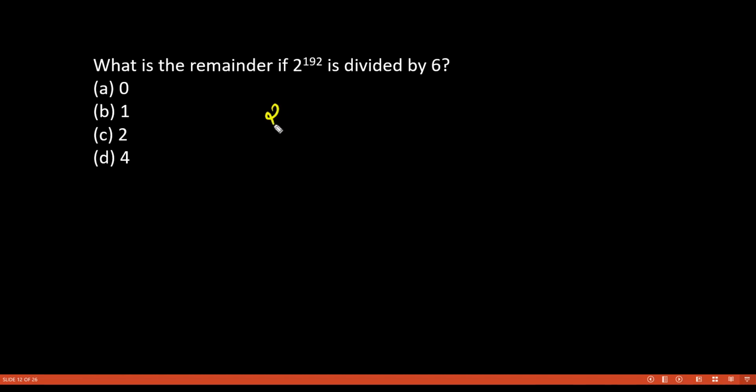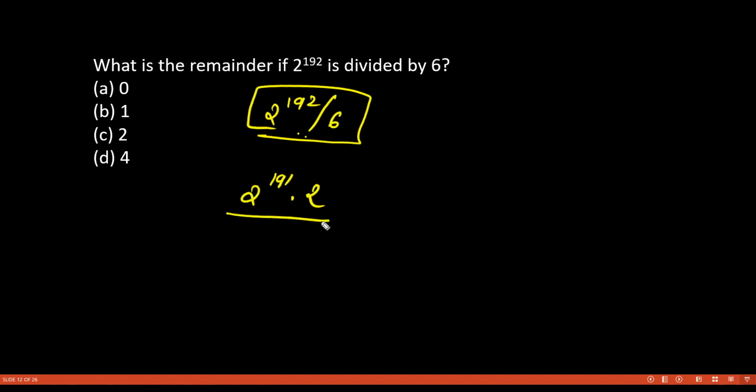So you have 2 to the power 192 divided by 6. Okay, 2 to the power 192 divided by 6. Now see what we can write: 2 to the power 192 into 2, divided by 6. Okay, and then 2 one times and 2 three times.